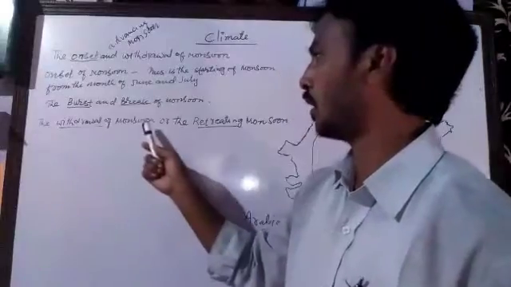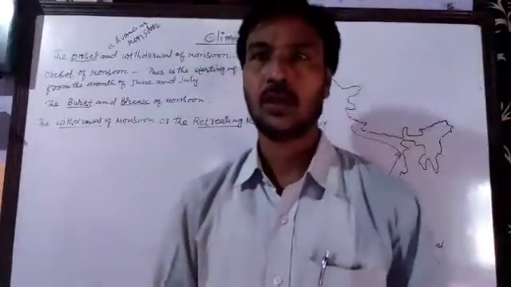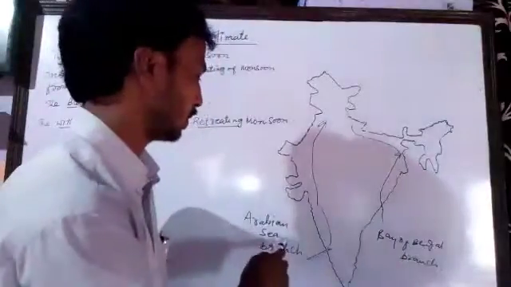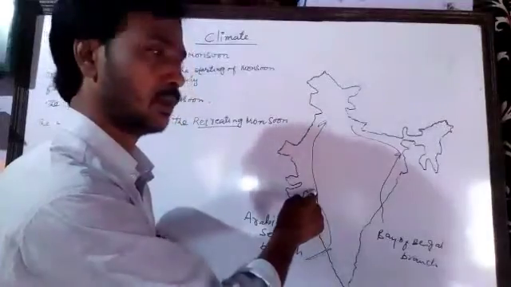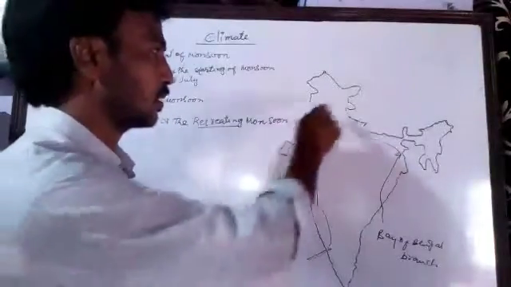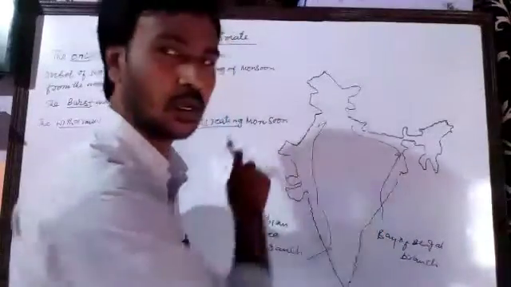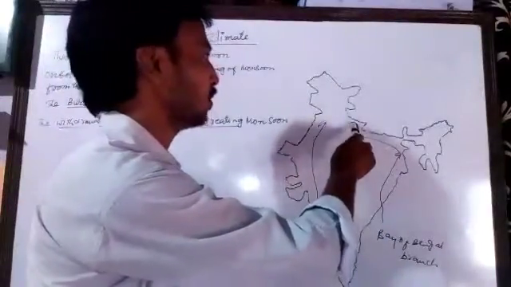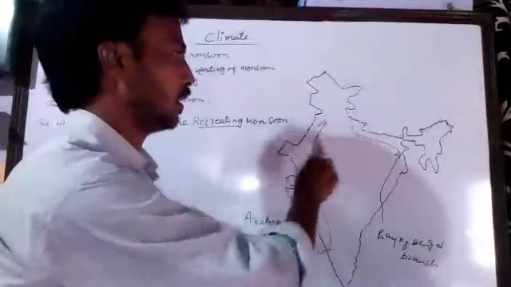Now we are coming to the withdrawal of monsoon, or the retreating monsoon. How does this withdrawal take place? I told you about the advancing monsoon. The advancing monsoon starts from the Arabian Sea branch. It starts from Kerala and then goes to the Mumbai coast, and then to the northwestern parts, Rajasthan and some other parts, and then the Bay of Bengal branch. The rain goes to Assam in the first weeks of June, and by the middle of June reaches the north part of India and gives rainfall.